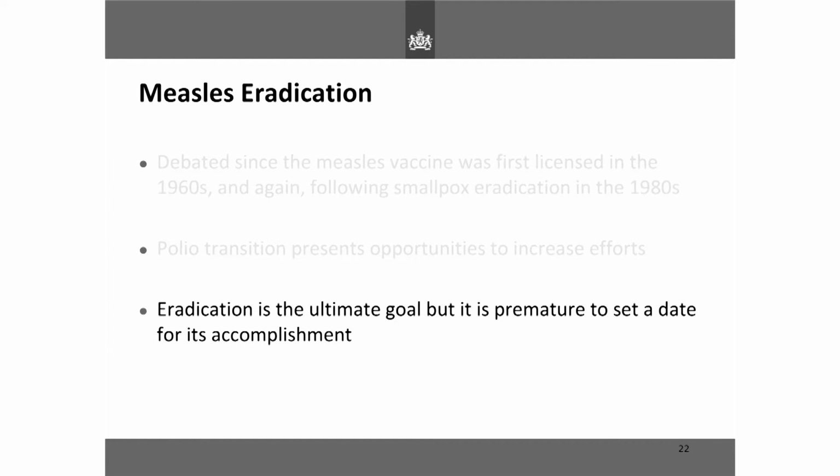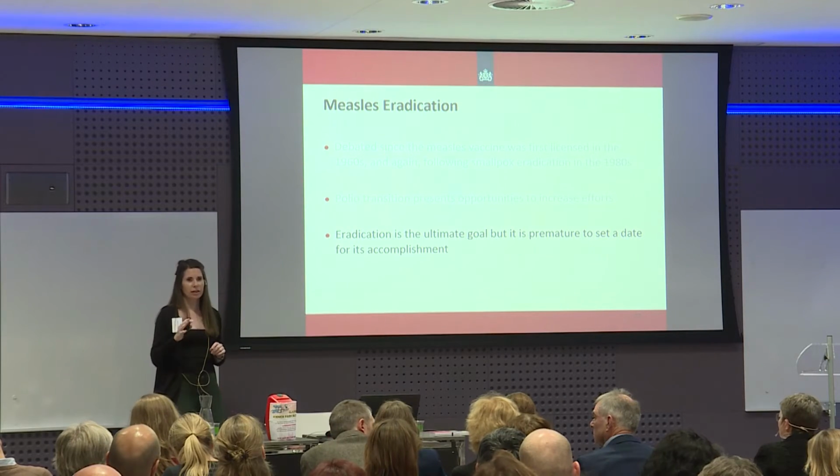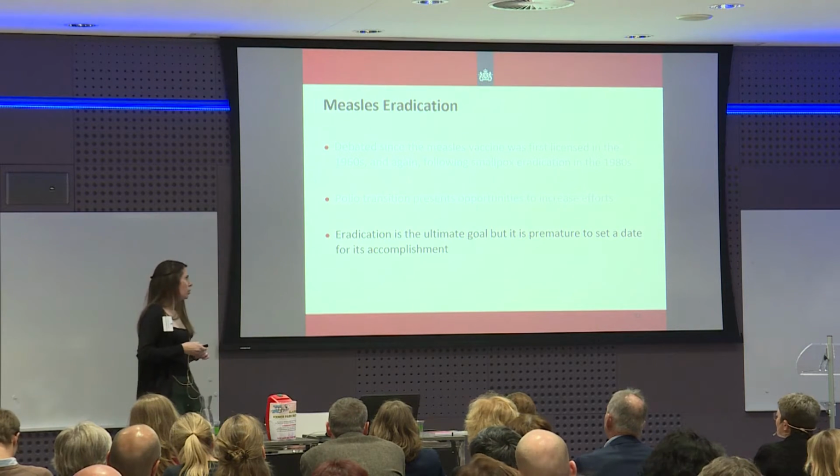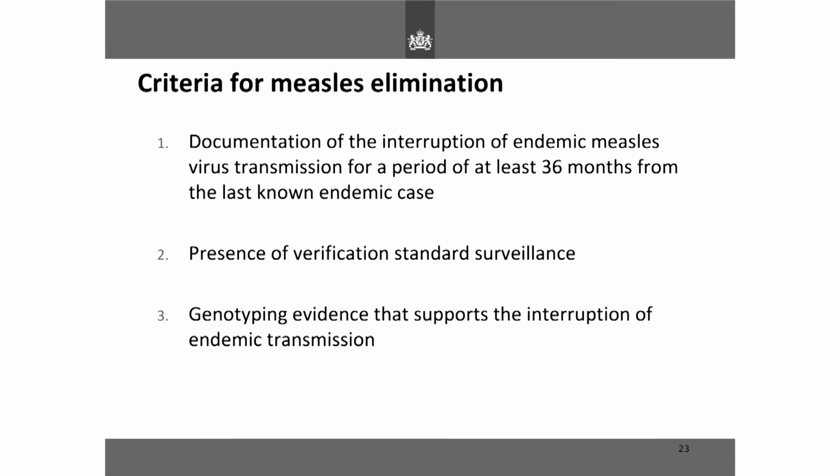But eradication is the ultimate goal, and if you just saw the spread of measles in all those regions, you can't just say in the next 10 years we're going to have measles eradication. It's the ultimate goal, but I think the WHO are a bit hesitant to say when they will accomplish that. But I think the first step is to start with elimination.